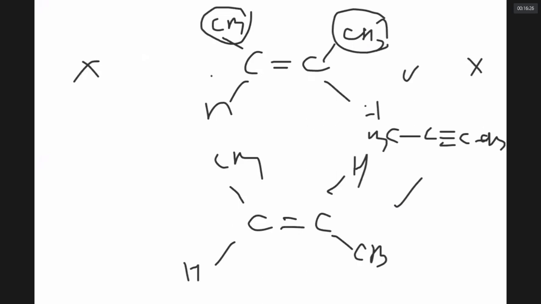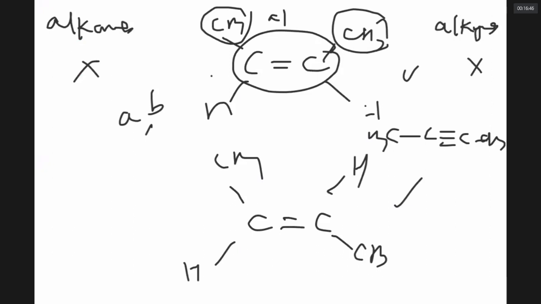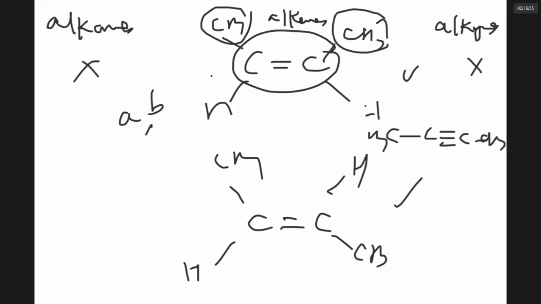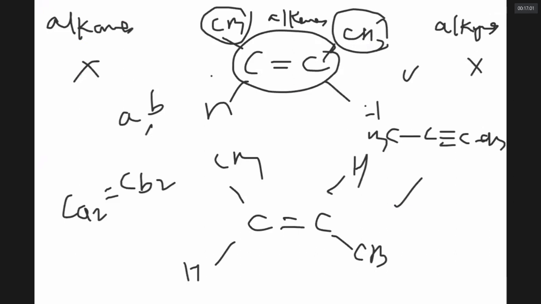Alkenes can show geometrical isomerism provided the C double bond C has groups like A and B. If both A's are on the same side, cis; if both A's are on the opposite side, trans. Alkanes and alkynes do not show geometrical isomerism. That's what I'm saying. Alkanes no, alkynes no, alkenes yes. Not all alkenes. The alkene has a requirement. It should be like CAB double bond CAB. If it is like CA2 double bond CB2, it can't show geometrical isomerism. If it is like CA2 double bond CA2, it can't show geometrical isomerism.